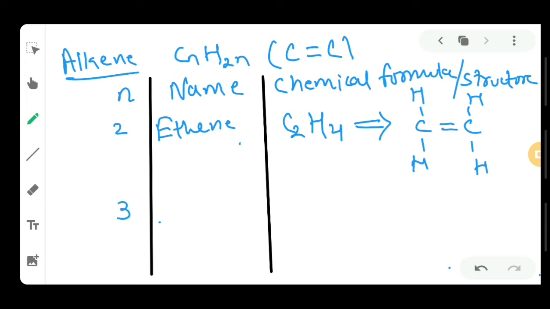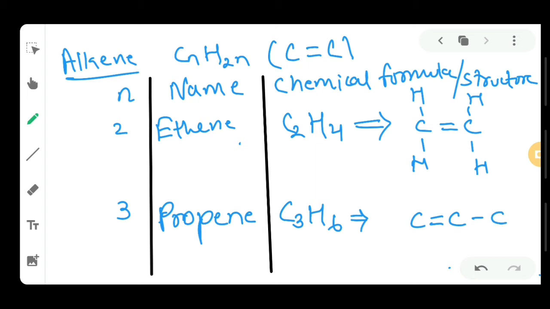Now let's try to make it for n equal to 3. That means if there are 3 carbon atoms, then the formula will become C3H6 and the name will be propene, and the structure is simple, C double bond C and then a single bond with C. Now, why is a double bond not present between each and every carbon atom? The answer lies here: you have to accommodate only 6 hydrogen atoms. So for accommodating 6 hydrogen, you have to place a double bond only between two carbon atoms, not between each and every carbon atom.